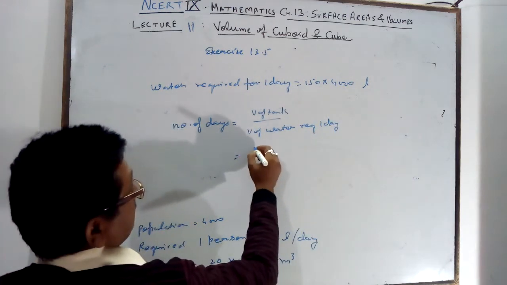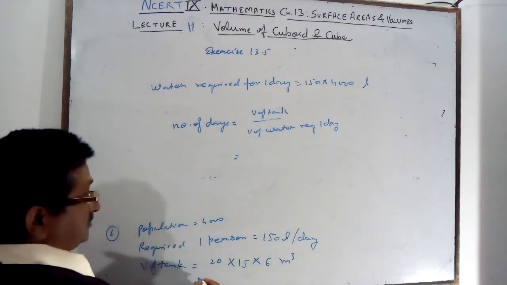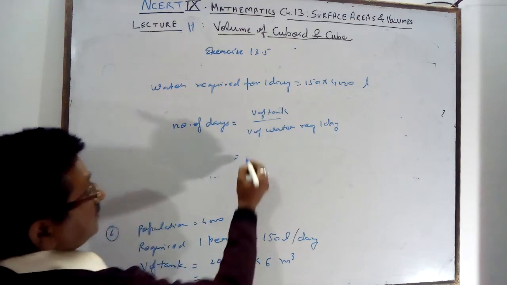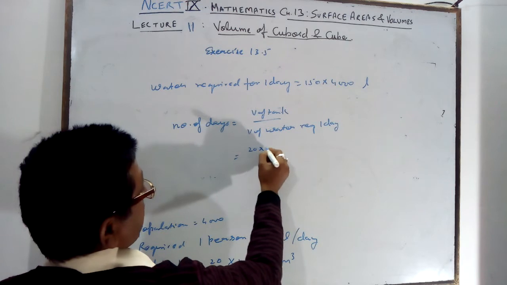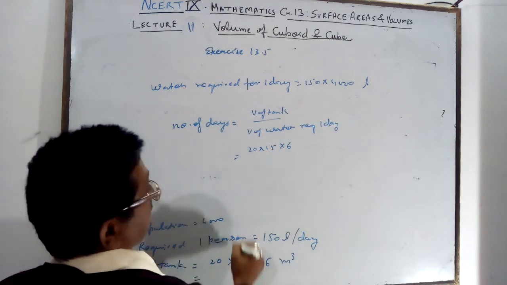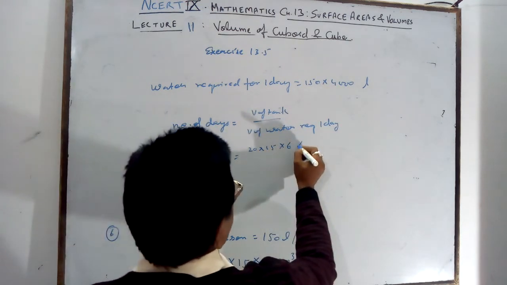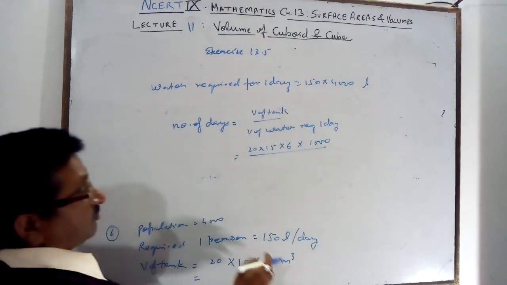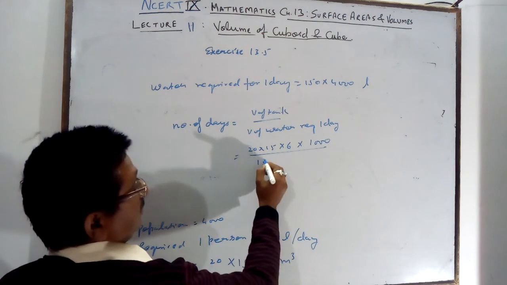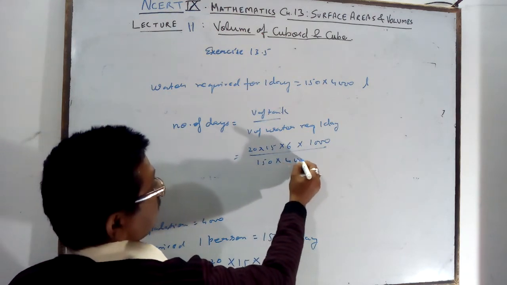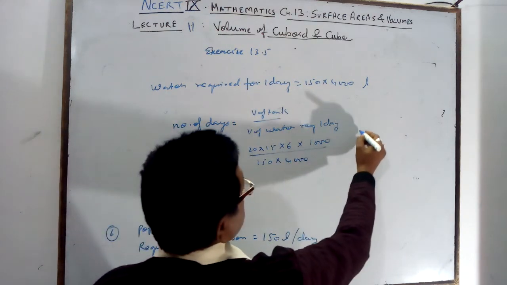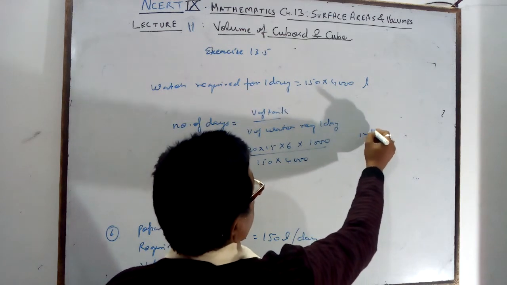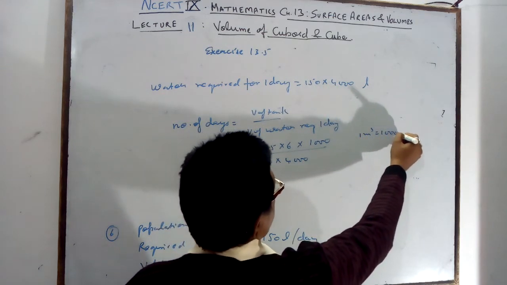That is, 20 multiplied by 15 multiplied by 6 multiplied by 1,000, upon 150 into 4,000. Why multiply by 1,000? Because meter cube is converted into liter, and 1 meter cube is 1,000 liter.